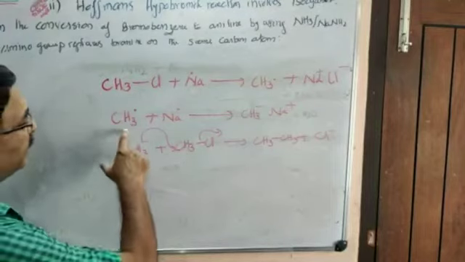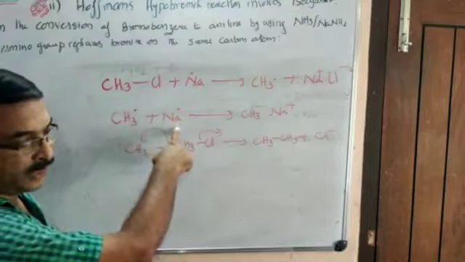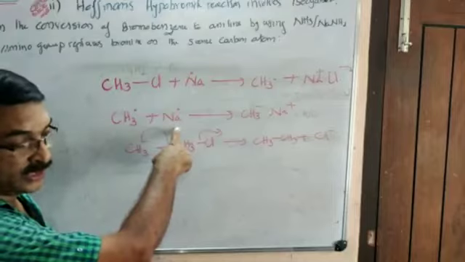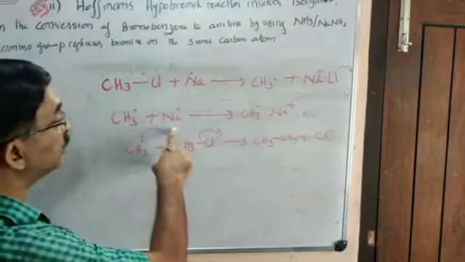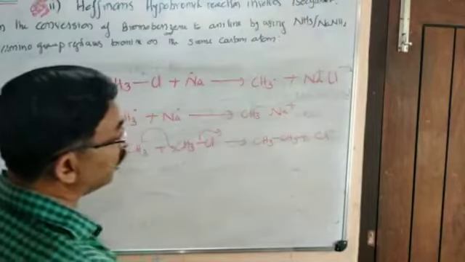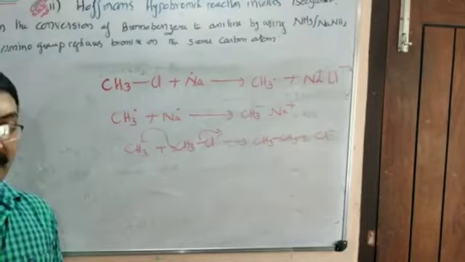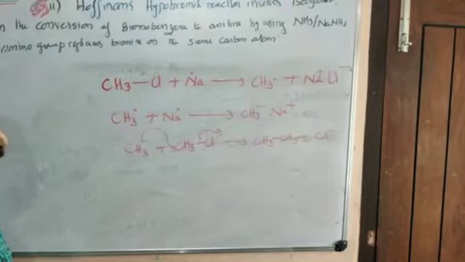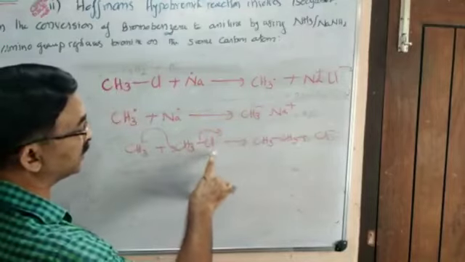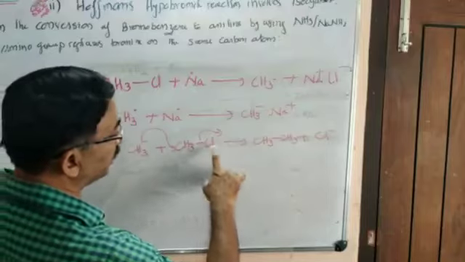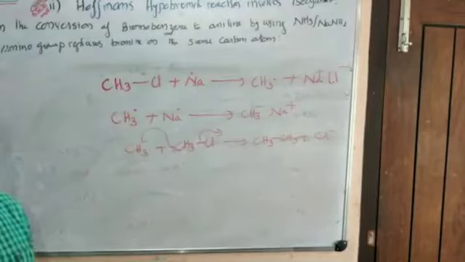In the second stage, it again reacts with a new Na. That's why in the Wurtz mechanism, we use 2 Na. 2 CH3Cl plus 2 Na giving 2 CH3 plus 2 NaCl. So the second sodium forms an organometallic intermediate, sodium methanide, CH3 minus Na plus. In the final stage, this CH3 minus attacks a new CH3Cl molecule, thereby eliminating chloride, forming C2H6 and Cl minus. These are the three steps involved in this reaction.